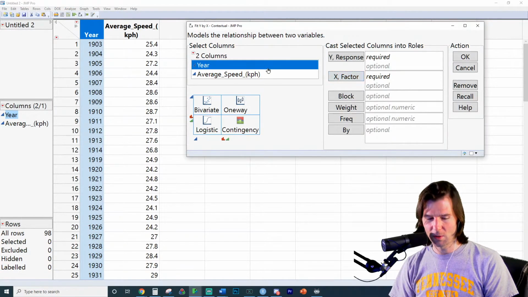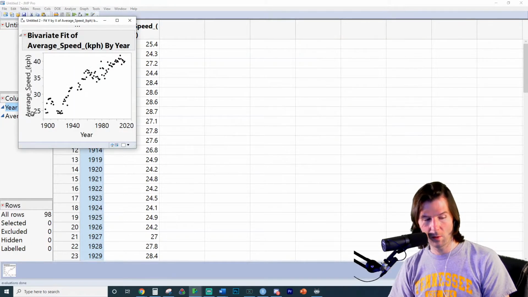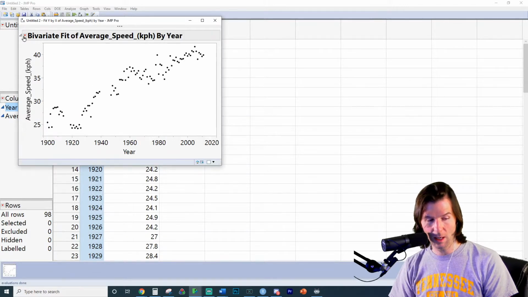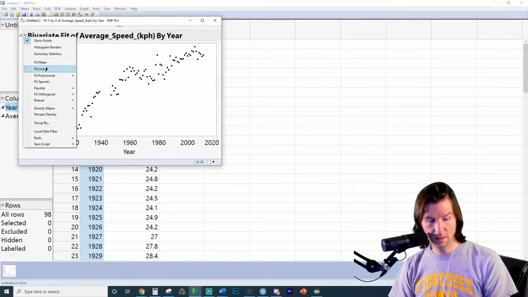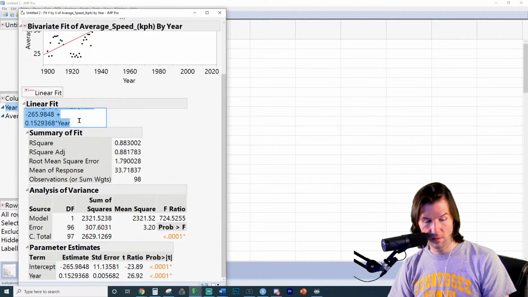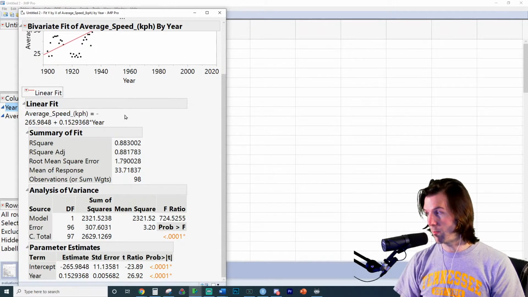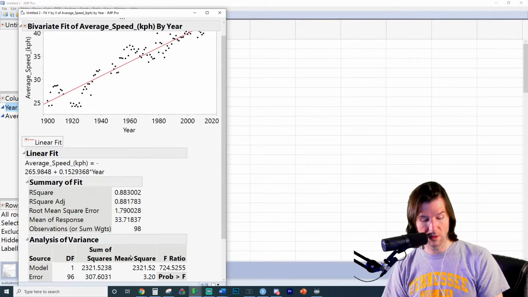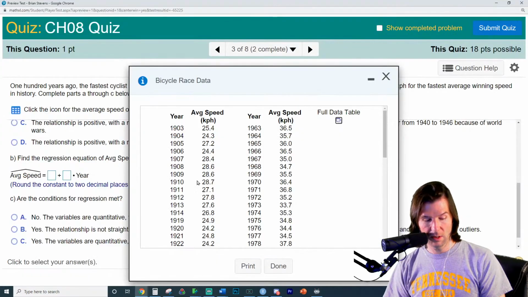Yeah, and we're doing regression. Right? We're predicting average speed by year. And there we go. You can see the plot right here. So you also get a visualization of the plot. You can see the gaps. We can fit the line of best fit, and we get the variables here. And slow down the video. Make sure to pause if you're trying to see where I clicked to do those things. And now we just get the answers.